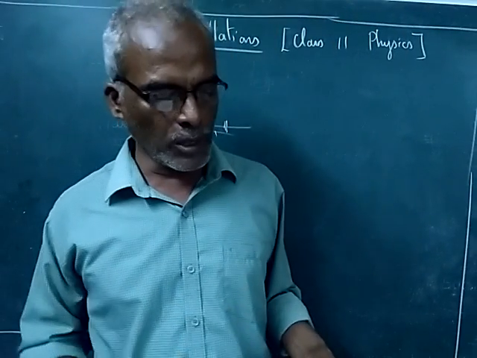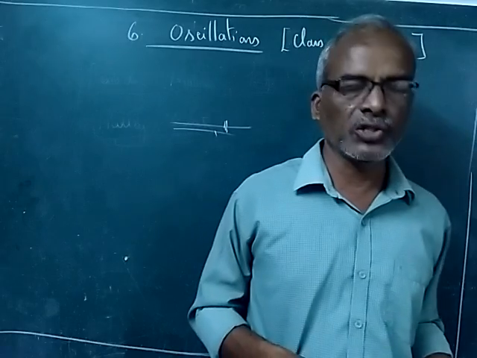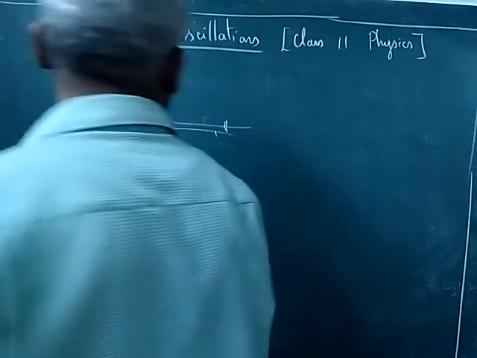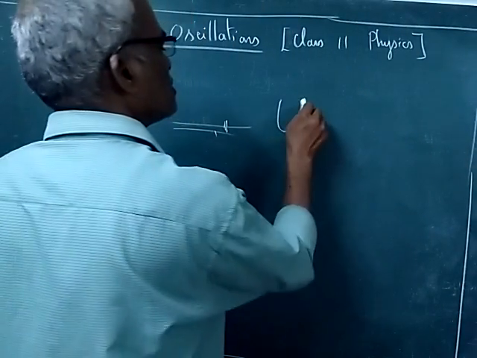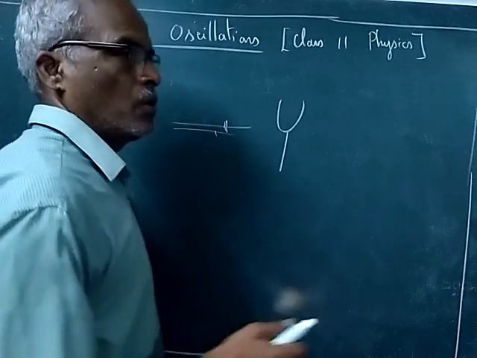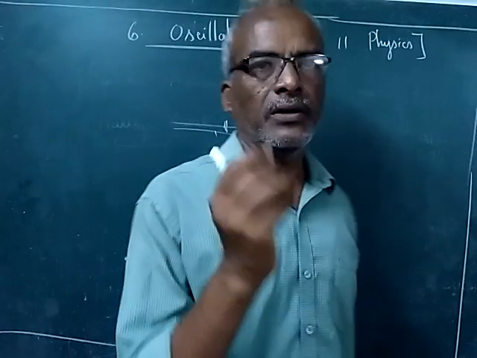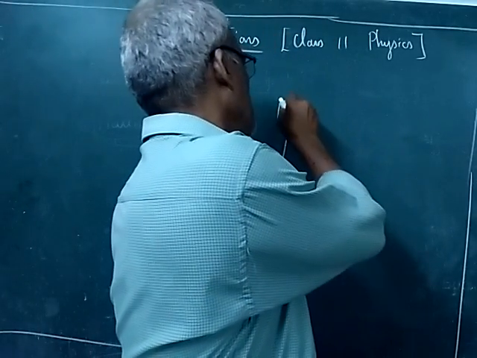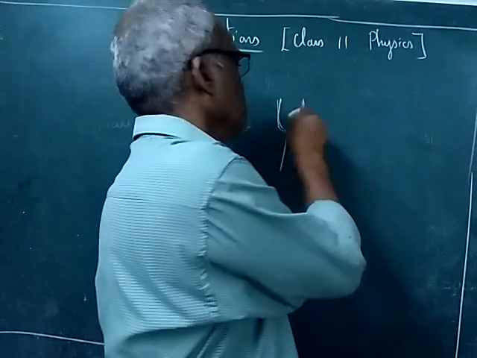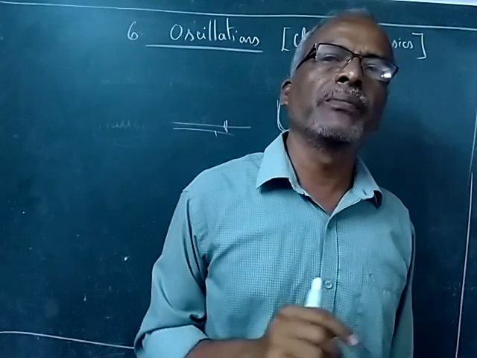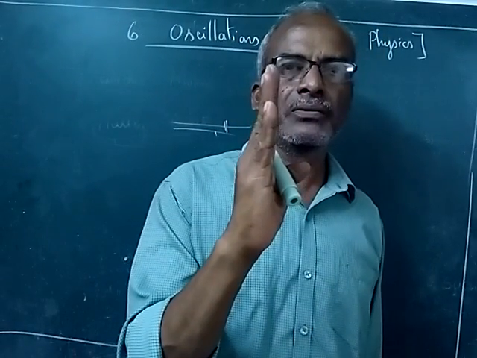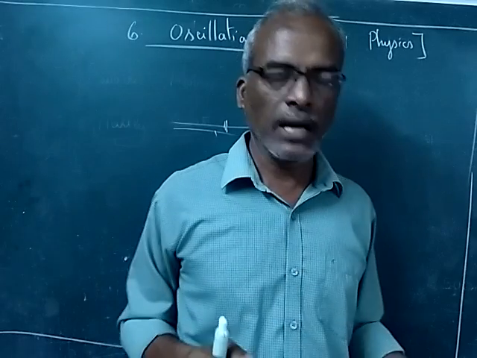Motion of a pendulum bob, just now I told you. Vibrations of a tuning fork. Tuning fork, you all know, it will be in this shape. When you strike and release, these two arms will vibrate about the mean position when you strike with a rubber hammer.